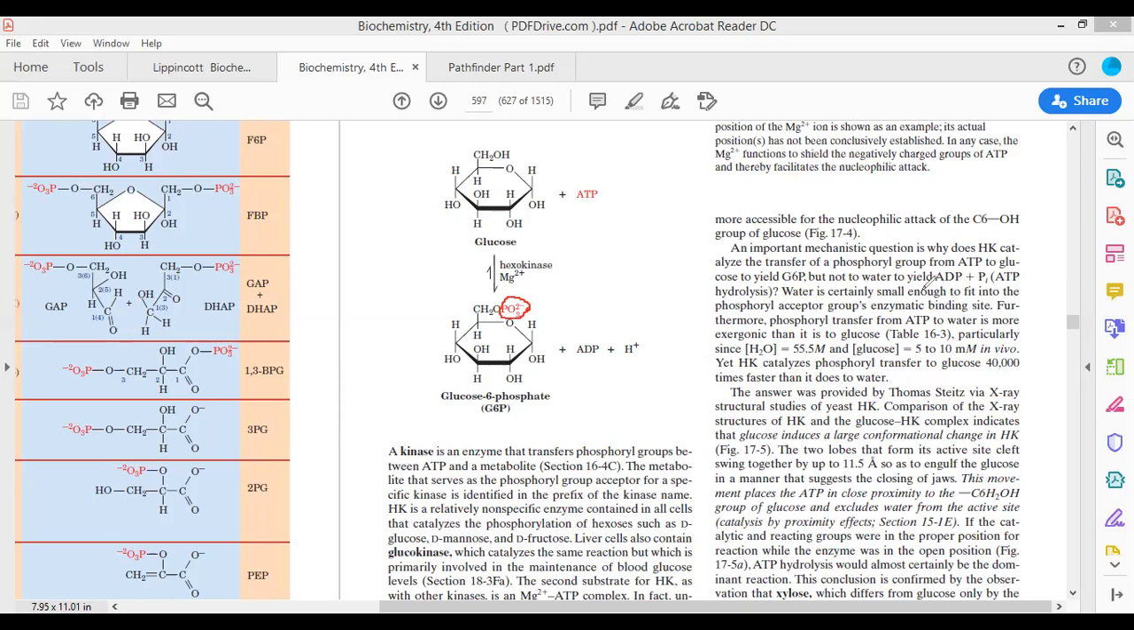Now here you have to answer this particular question which has been asked in several competitive examinations. An important mechanism question is why hexokinase catalyzes the transfer of a phosphoryl group from ATP to glucose, yielding the compound glucose 6-phosphate, but not to water. The question says: why does ATP not donate its phosphate to the water molecule?